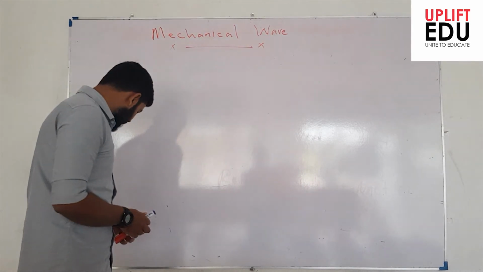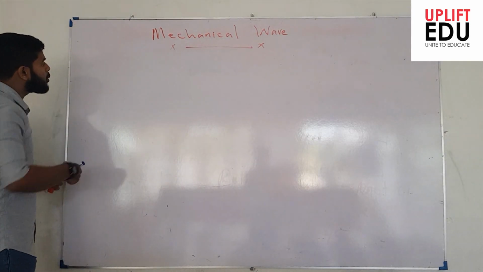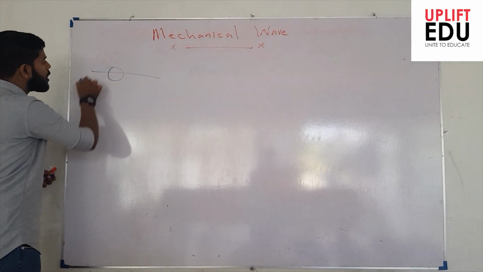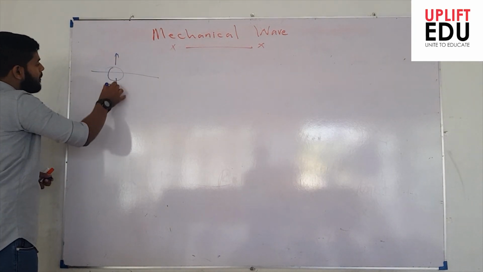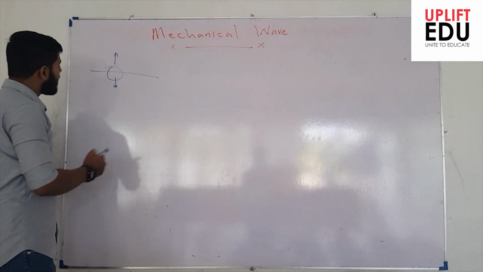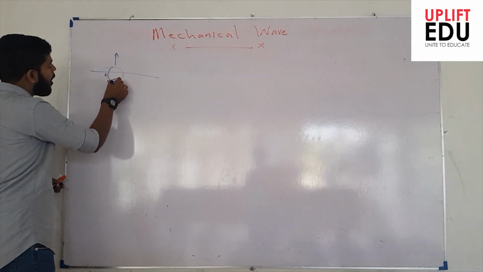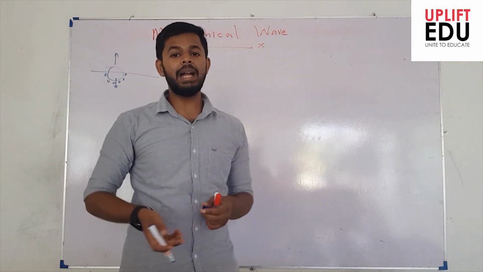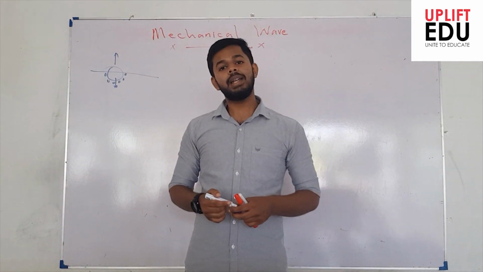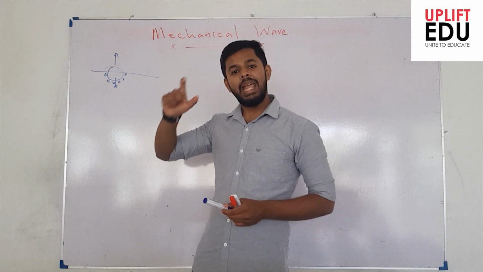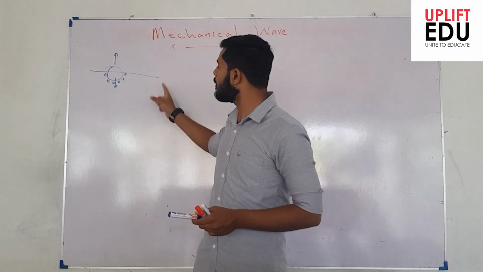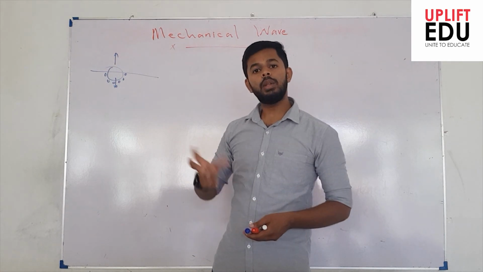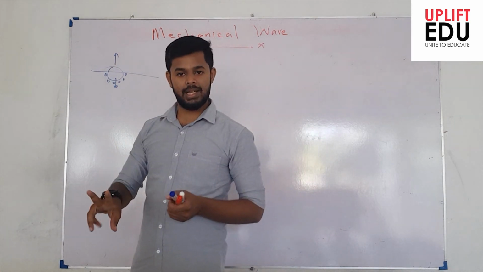For example, when I drop a pebble in water and keep a plastic ball, we observe the plastic ball moves up and down, right? That means the water particles at that point had a movement. So we understand there is an involvement of the particles of the medium along with these waves, right?